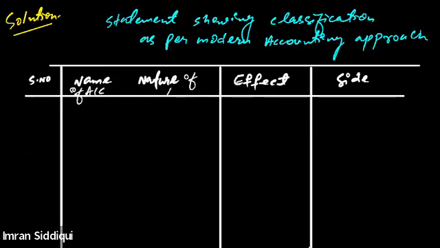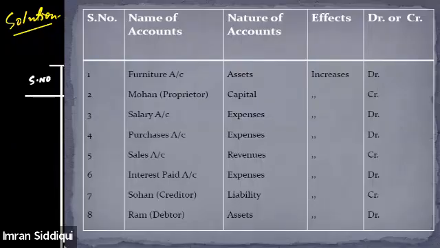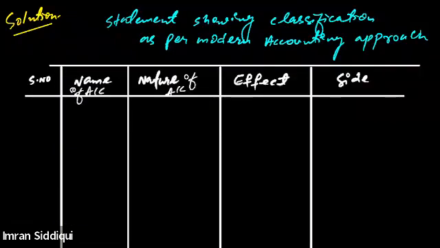We have to make a separate column for this. All right, coming back to the question. The first item in the question is furniture, right? Furniture.